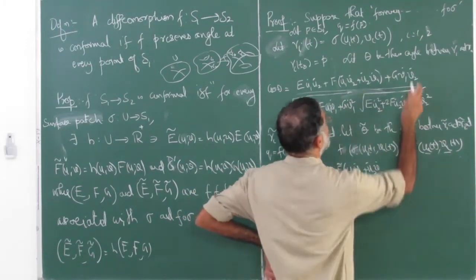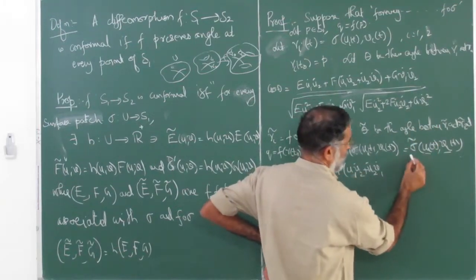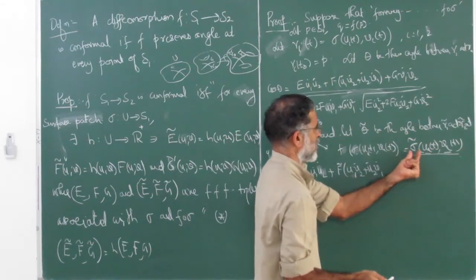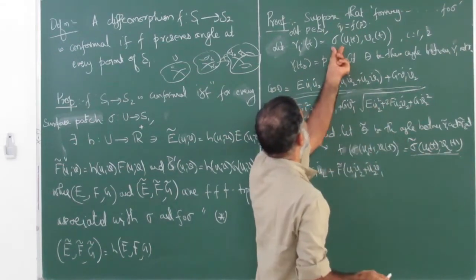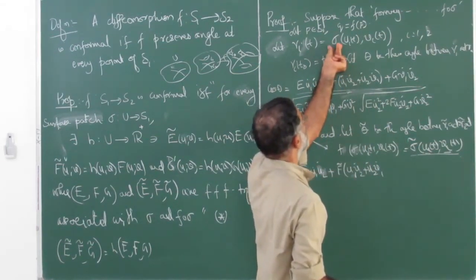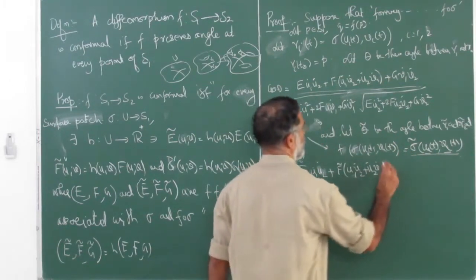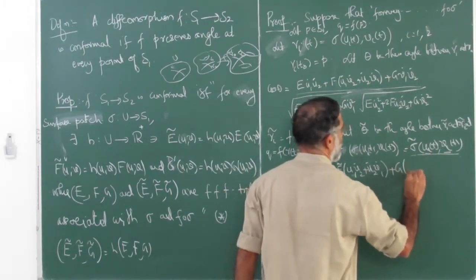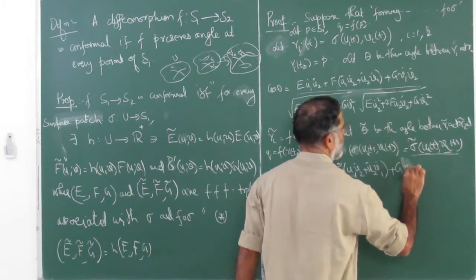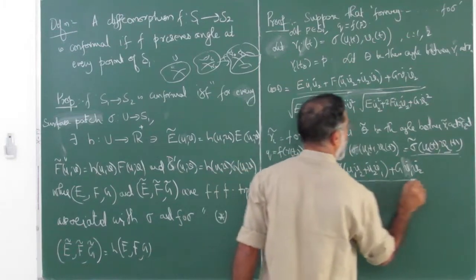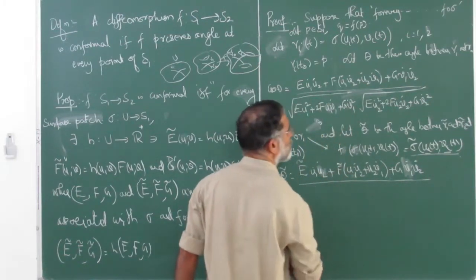I'm just looking at this. That's all. We took the first fundamental form associated to sigma, and now we are taking the first fundamental form associated to sigma tilde. Plus G tilde v1 dot v2 dot, divided by...